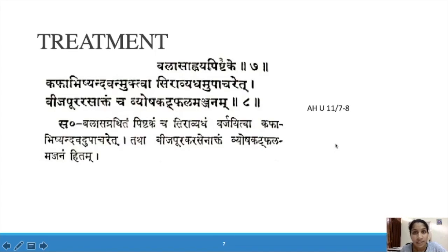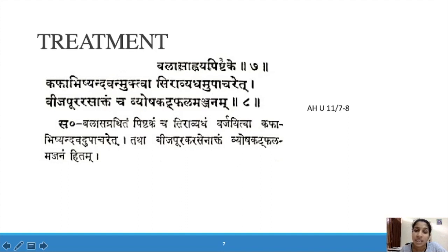Treatment for Balasagrandhi. It is a Kaphaja Vyadhi, so Kaphahara Chikitsa can be given. Balasahvaya Pishtage Kapha Abhishyandavat Muktva Siravedam Upacharet, Bijapura Rasaktam Cha Vyosha Katphala Manjanam.